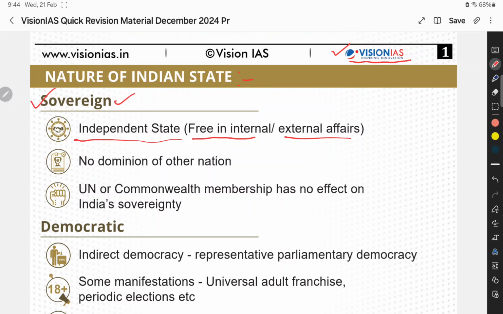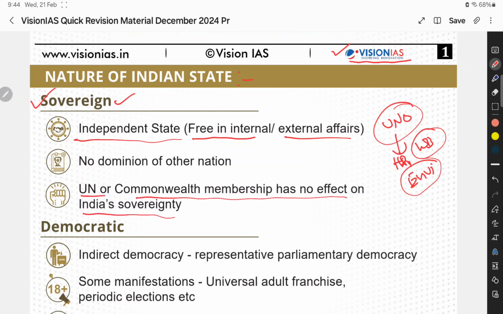So we can get a doubt. We are a member of the UNO, and we are implementing some policies of the UNO, related to human rights and many other policies. We are even implementing some World Bank policies and environmental policies. Though we are implementing them, that doesn't mean we are compromising our sovereignty. UN and Commonwealth membership has no effect on Indian sovereignty. These kinds of external policies will not impact Indian sovereignty.